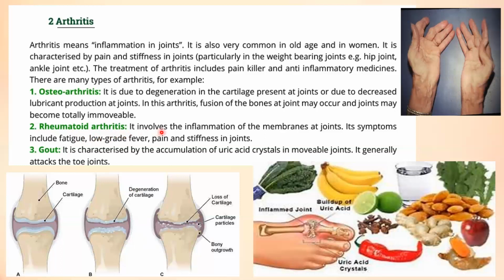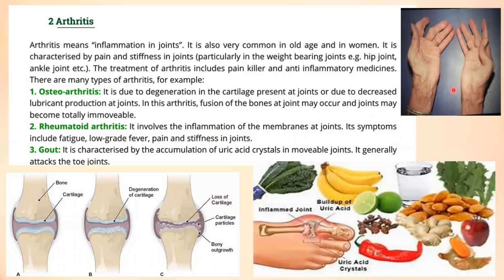arthritis. It involves the inflammation of membranes at the joint. This is rheumatoid arthritis. In this case, there is an inflammation of membranes at the joint. Its symptoms include fatigue, pain in muscle, low-grade fever, and pain and stiffness in joints.